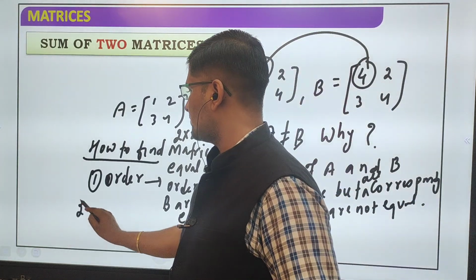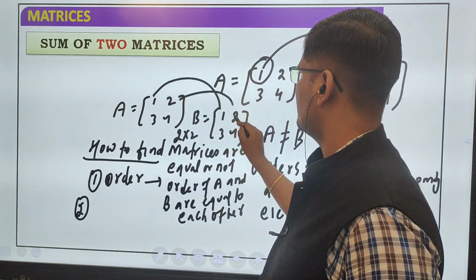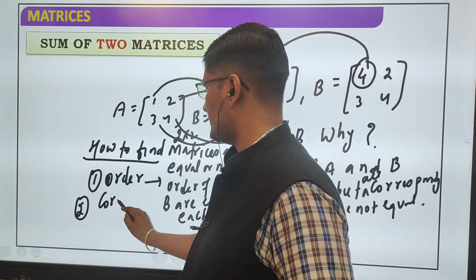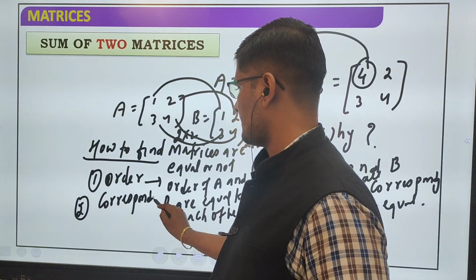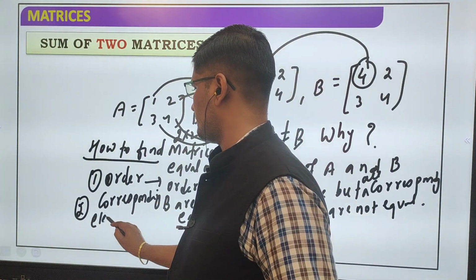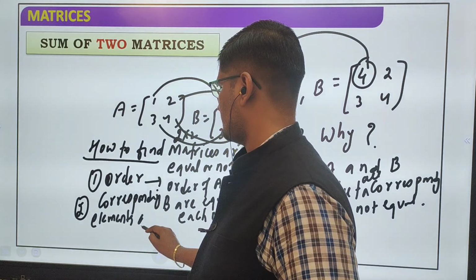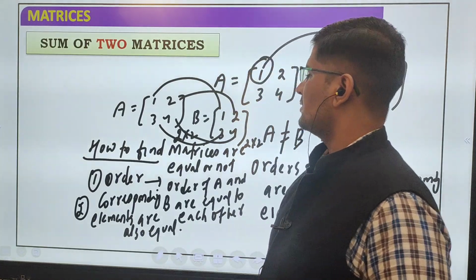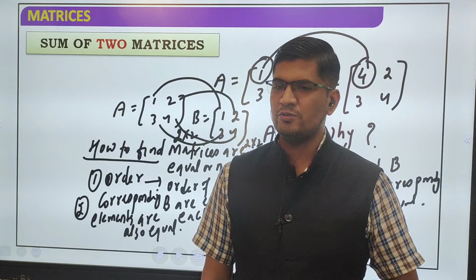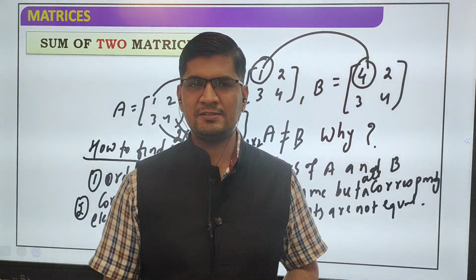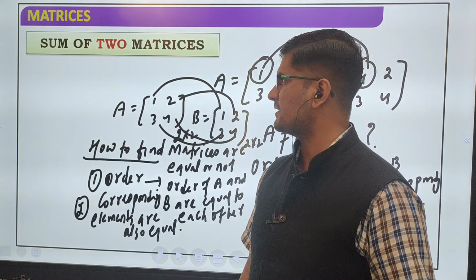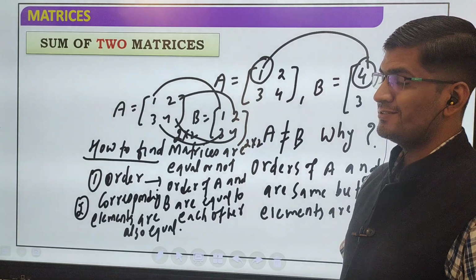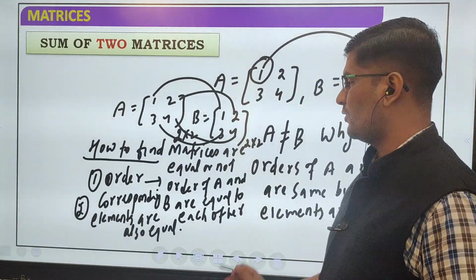And second, corresponding elements are also equal. Corresponding elements are also equal. So if the order of a matrix is the same and corresponding elements are the same, then it is called equality of matrices. Means the two matrices are equal to each other.